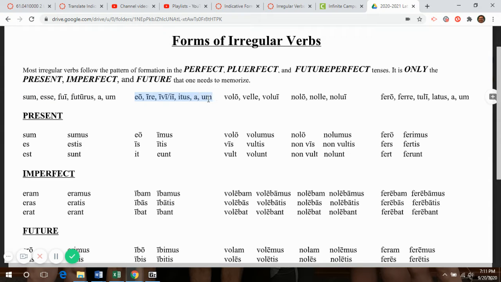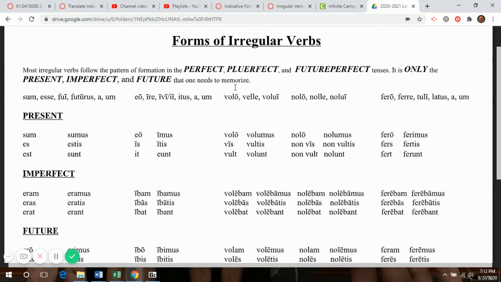Eo, ire, ivi or ii, itus, which means to go. And please note the third principal part of this verb, eo, ire, either the ivi or the ii, is acceptable. Sometimes when that V, the symbol of the perfect stem, drops out, it is an indication of what is called in linguistics syncopation, syncope. And more often than not, it is the second one, ii, that I will be using.